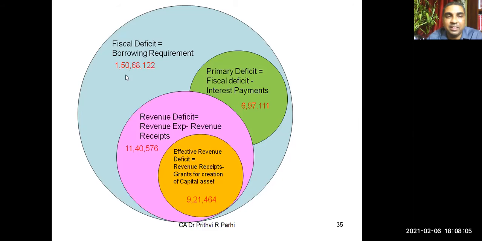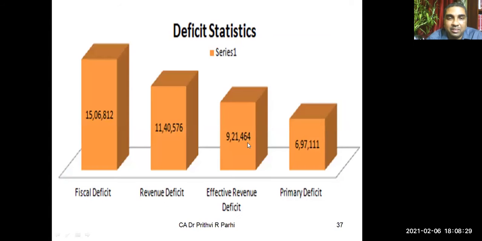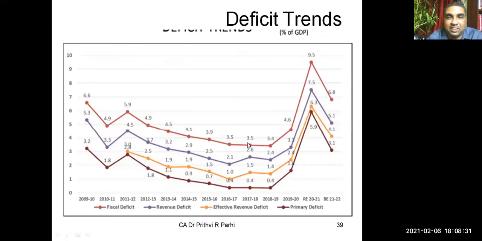So this is the main thing now: 15 lakh crores of rupees, which needs to be financed through borrowing. And you already know India's credit rating position. So if the government tries to borrow more, it has to face the consequences, right? And I had already shown you the deficit statistics.